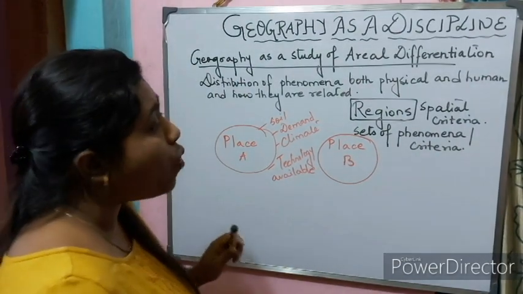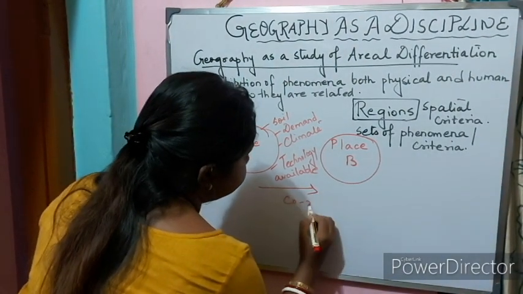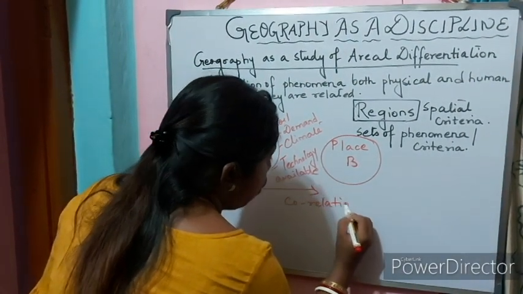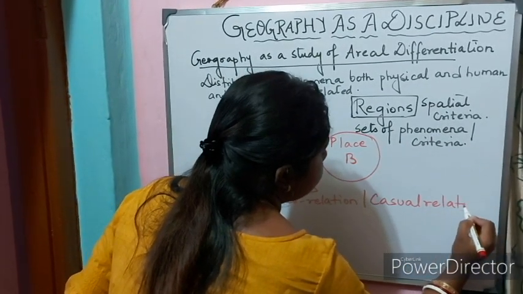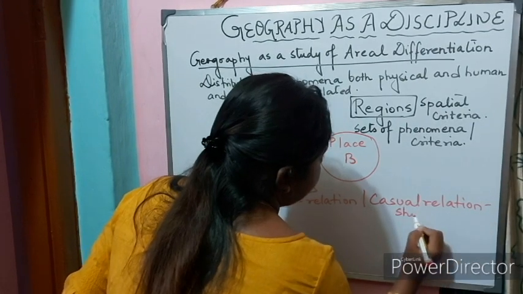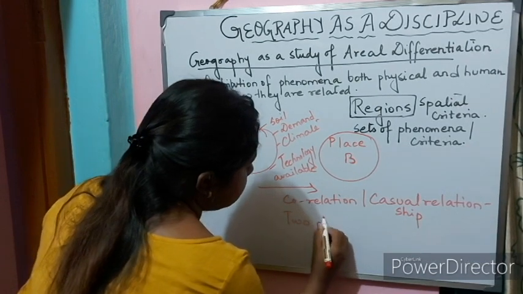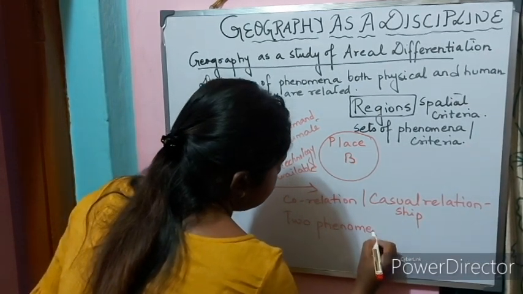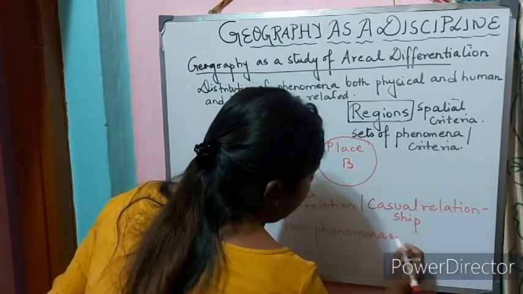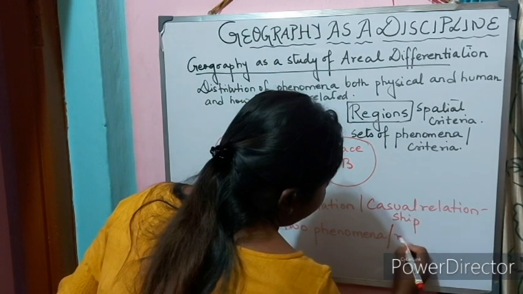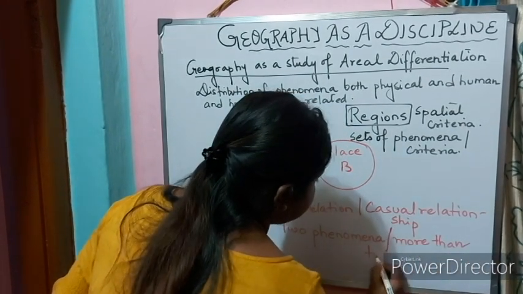So it is very important to understand the correlation or the causal relationship between two phenomena or more than two phenomena.